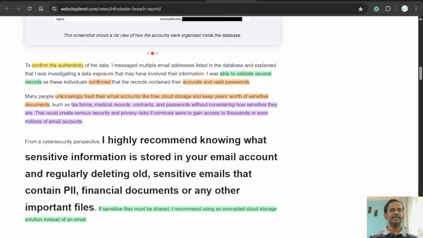So when this free capacity is exhausted, we get to know that yes, we need to clear up some data or emails,